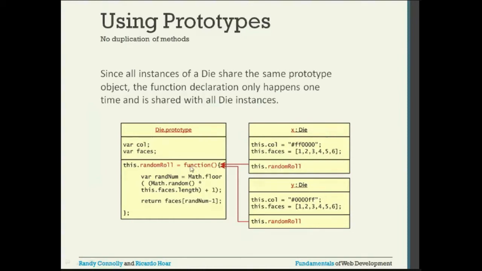So now you avoided creating multiple definitions of the function. Every object's this.randomRoll will refer to this particular definition. Since all instances of Die share the same prototype object, the function declaration only happens one time and is shared with all the Die instances.